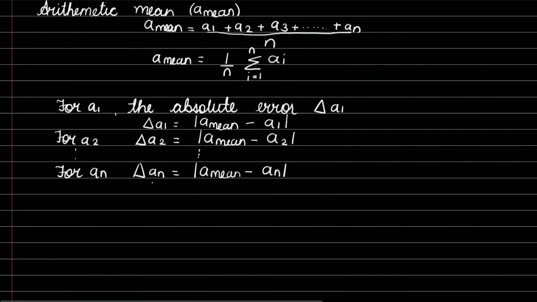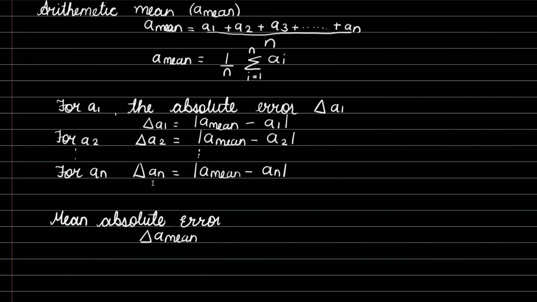The mean absolute error, delta A mean, can be calculated from the delta A1, delta A2 up till delta An that we have calculated. We calculate the mean value of these absolute errors, so delta A mean is delta A1 plus delta A2 up till delta An, the whole divided by the total number of observations.